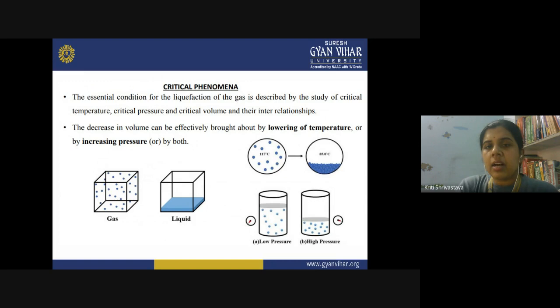Now let us see another important phenomenon regarding the gases, that is the critical phenomena. The critical phenomena of the gas are related to the liquefaction of gases. When you are converting a gas into a liquid, can you imagine what is the difference between a liquid and a gas? Here you can see two circles. In this circle, you can see the gaseous state of the substance, and in this circle, the liquid state. So what is the key difference that is observable here?